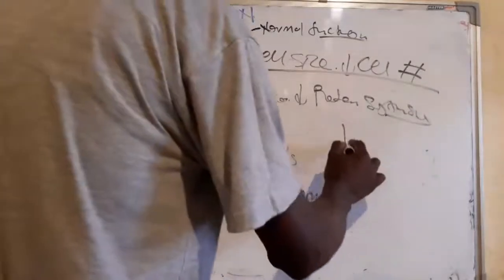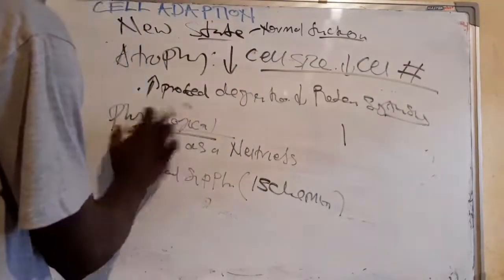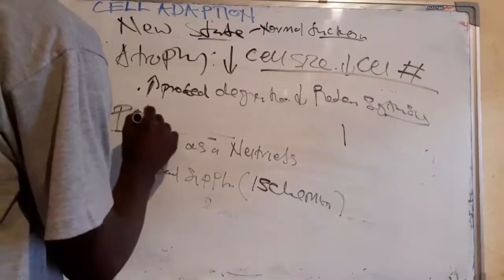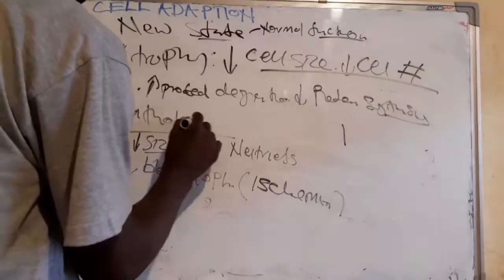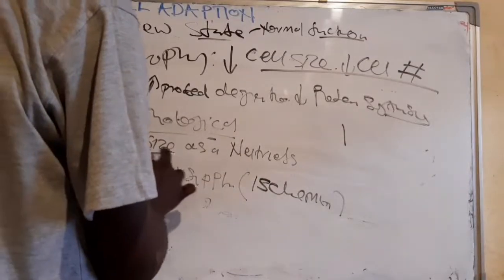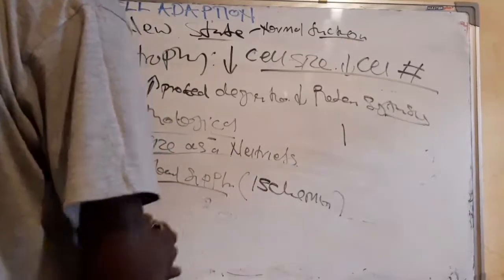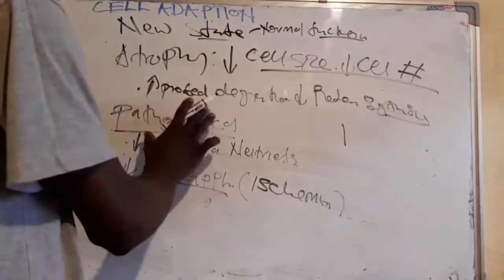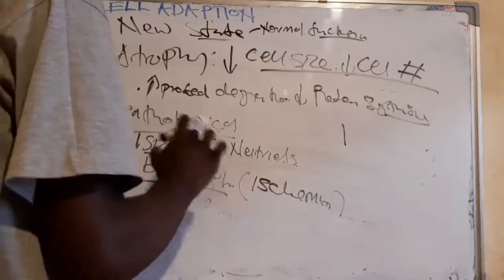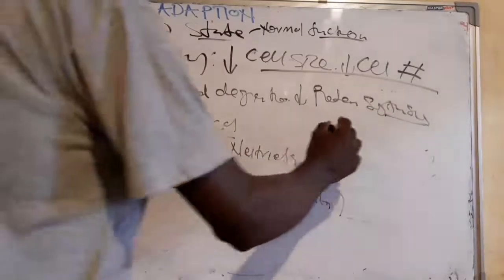When we talk about this, it should be the pathological. This is pathological, which is the abnormal state. The decrease in the nutrient supply and also the decrease in the blood supply, which is ischemia, is the pathological condition. It is not the normal condition. It's the abnormal type.